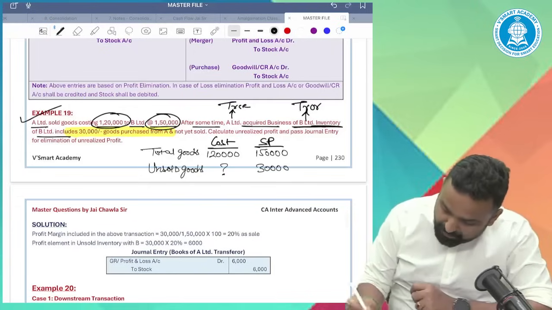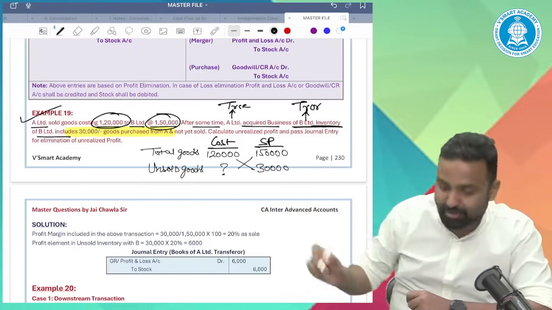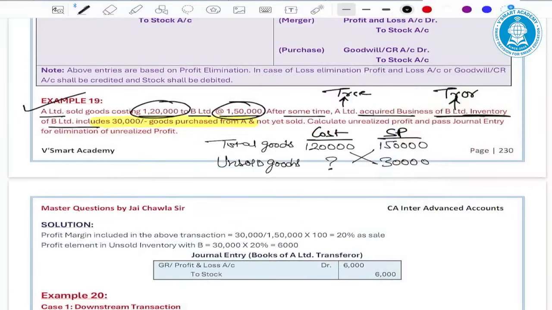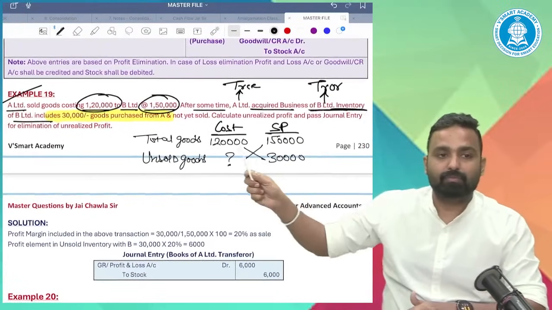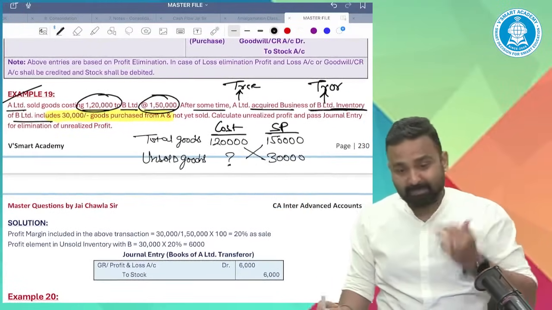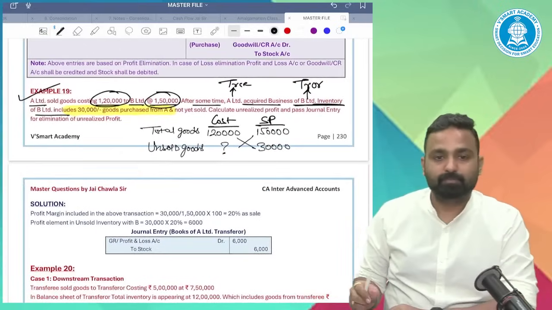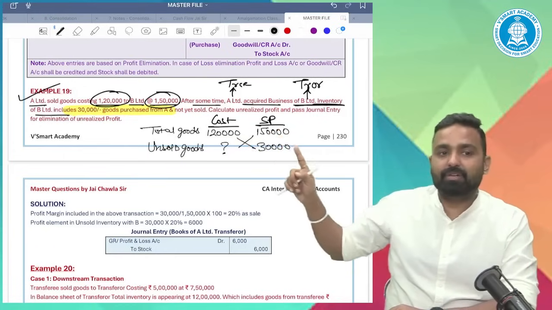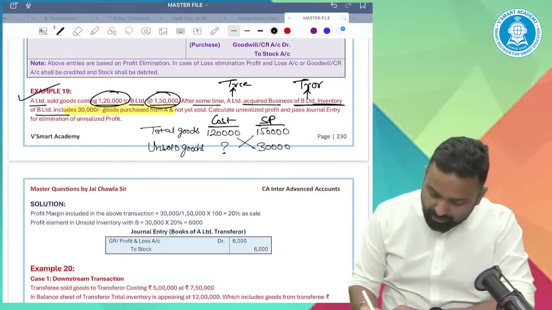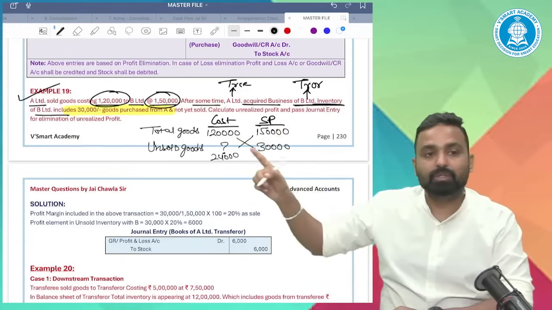So tell me, what is the original cost of that inventory? Cross multiplication. Please do it. If the cost is 120, selling price is 150, and unsold inventory is 30,000, what will be the cost? The cost is 24,000.